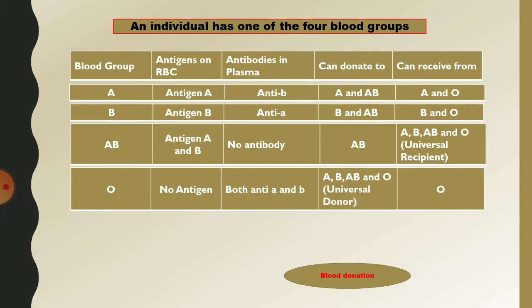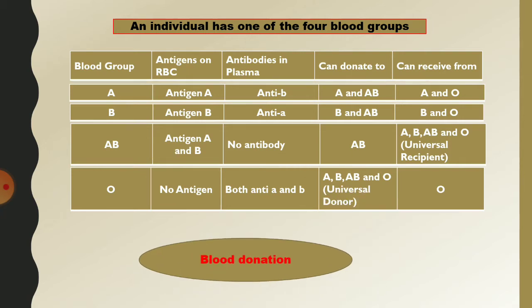Who can donate blood to whom? A person can donate to A and AB. B person can donate to B and AB. AB person can donate only to AB. O person can donate to A, B, AB and O. So the O blood group person is called the universal donor.